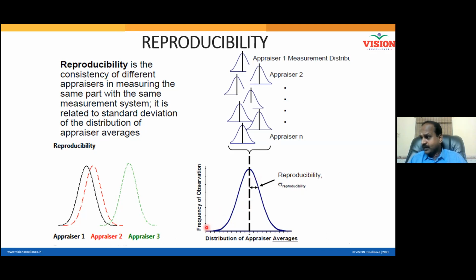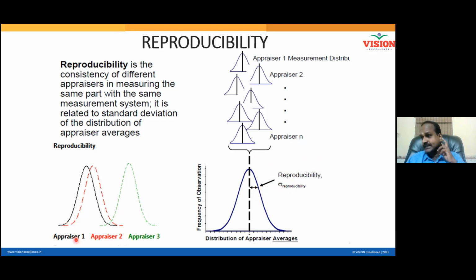Right. And now, this blue color line is a distribution of the averages. This blue color line is the average of the averages, called the grand average. Now, this deviation, what is this deviation? Standard deviation of the averages. If there are 10 appraisers, I will have 10 averages. To calculate a standard deviation using 10 averages, that standard deviation is called reproducibility error.